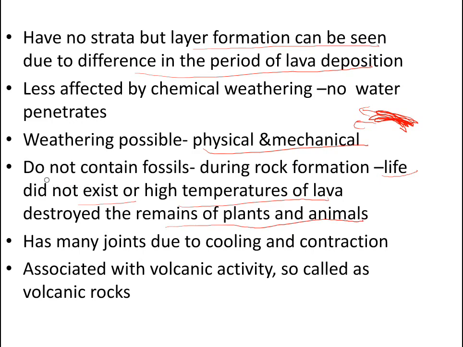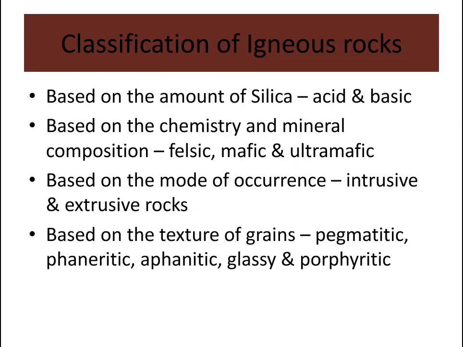So these rocks have no fossils and have many joints due to cooling and contraction. During cooling and contraction, crack-like joints develop. Water can percolate down only through these joints, so chemical weathering is least and takes place only where water contacts the joints. They are associated with volcanic activity, so these rocks are called volcanic rocks.